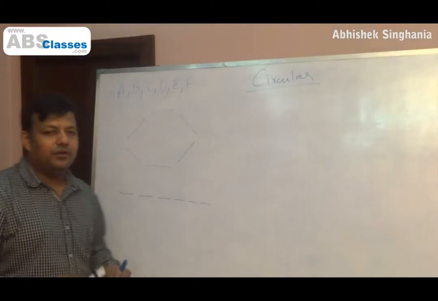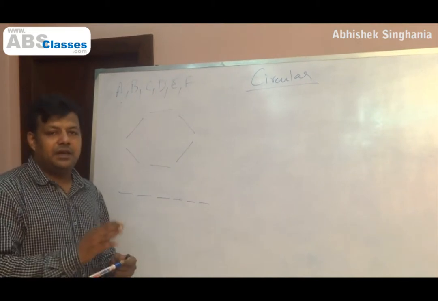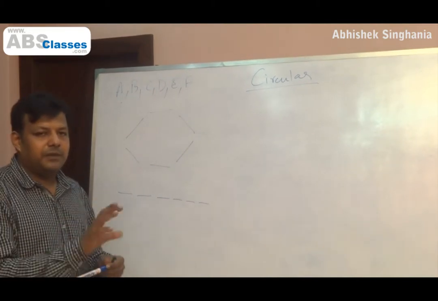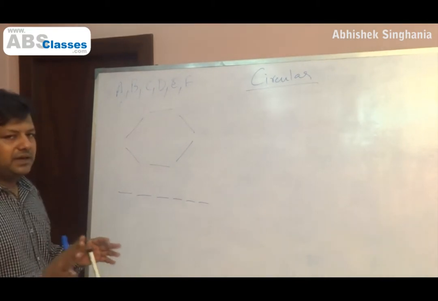Alright, okay. Now if you go to circular arrangement in permutation, we have done till now straight line arrangement. But what if people are to be arranged in a circle? It's a slightly different case. Let's first understand what is the difference.